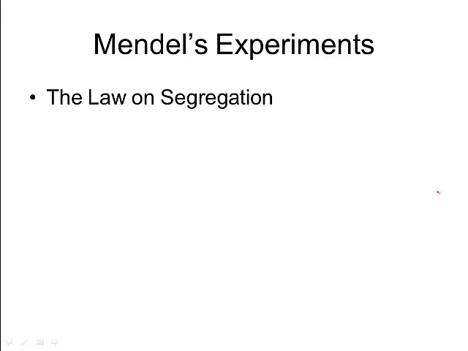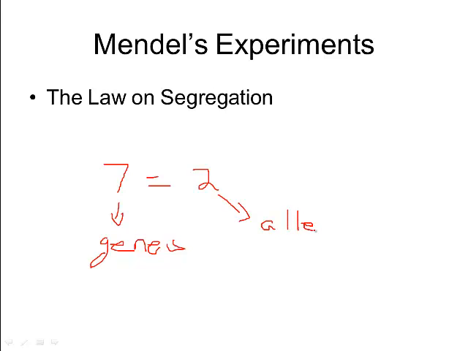So when Mendel was working with his pea plants, remember that he had noticed that there are 7 different traits within pea plants, and each of those traits had 2 different forms. And remember, we call those different forms alleles. So these 7 traits that he saw were actually genes that he was looking at, and we call those different forms of the genes alleles. Each one had 2 different forms. So he started to get curious about these different forms of these genes, and he started to do some experiments with them.